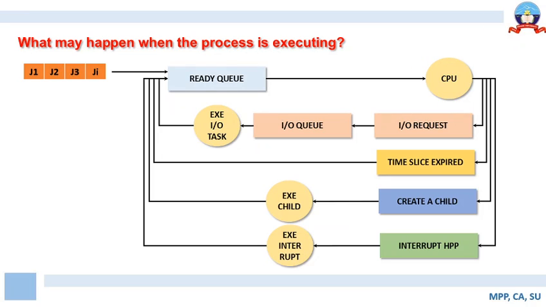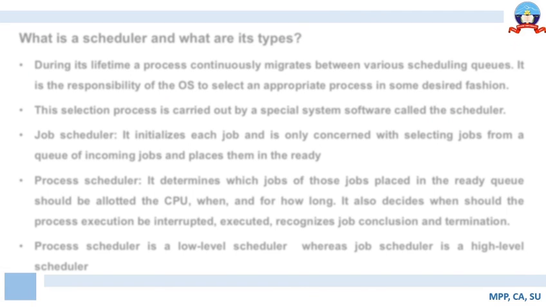So just see, this is the way the flow takes place. There are n number of jobs that are placed in the ready queue. Depending upon what circumstances arise when the process is under execution, whether the process makes a request for an IO device, a process time slice expires, or the process creates a child, or the process gets interrupted, these courses of action will be initiated. So this is a very simple schematic representation of the flow that takes place whenever a process is being executed.